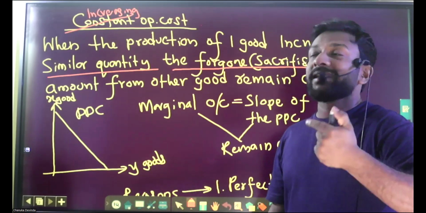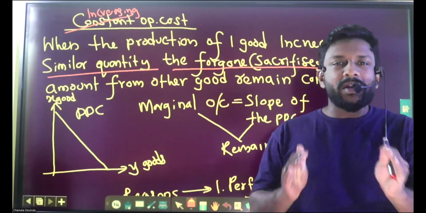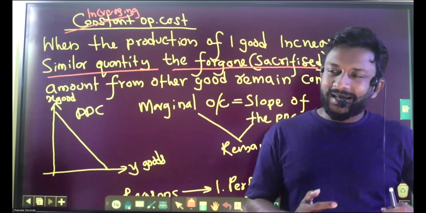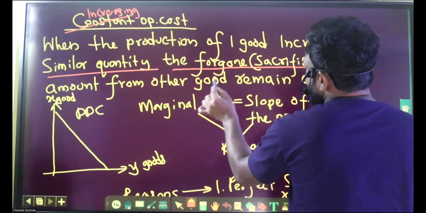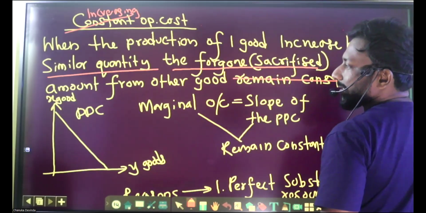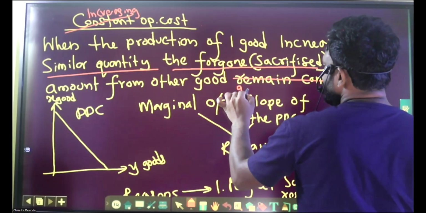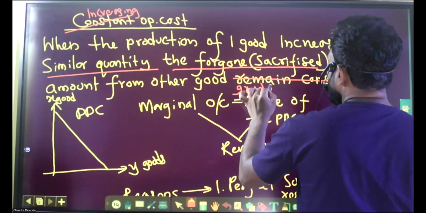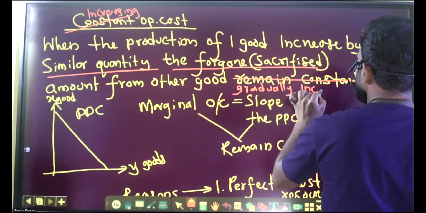Here it is getting increased, because it is increasing opportunity cost. Instead of remaining constant, we can substitute gradually increasing.